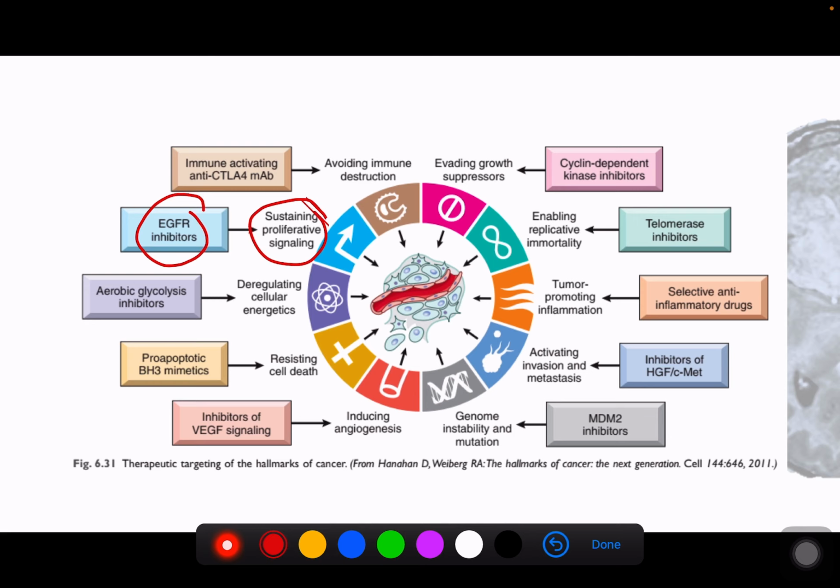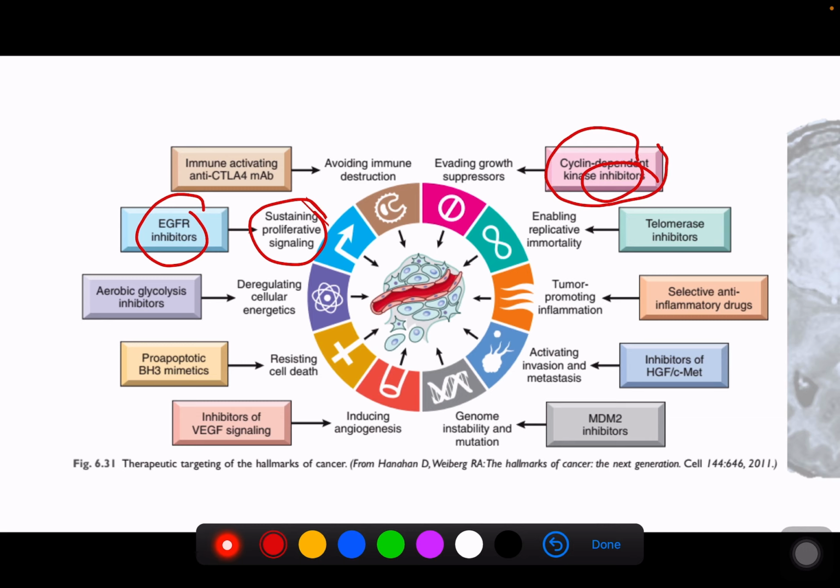As well as the growth suppressor CDK just now, they produce inhibitors. So this is how they plan for treatment. That's the reason why you need to learn the biology of the tumor cells, because you need to understand the treatment that the patient is getting.